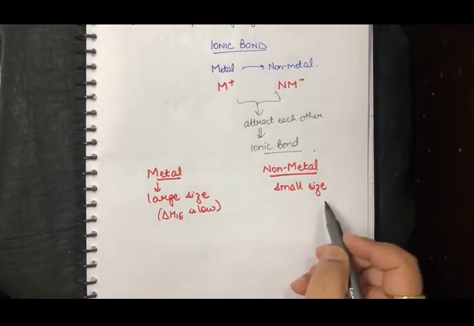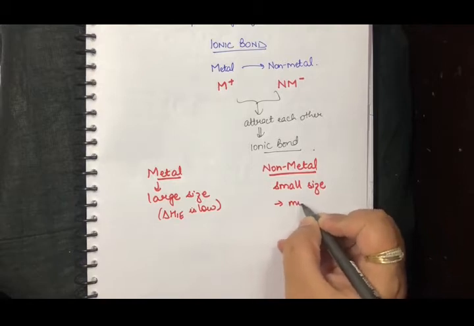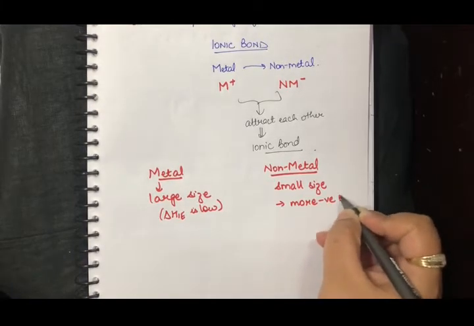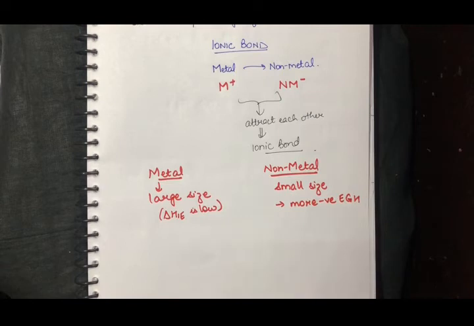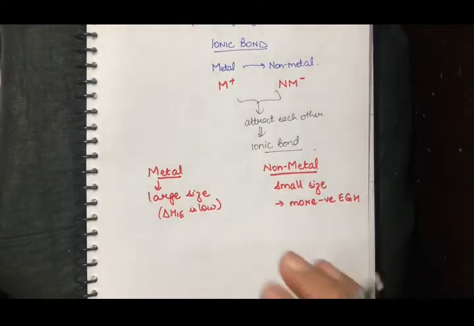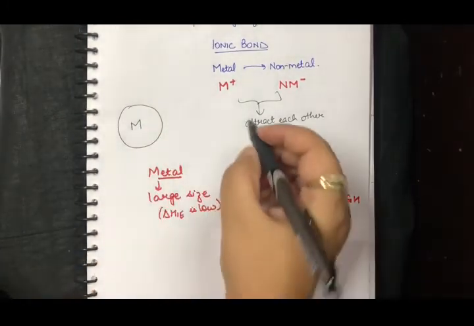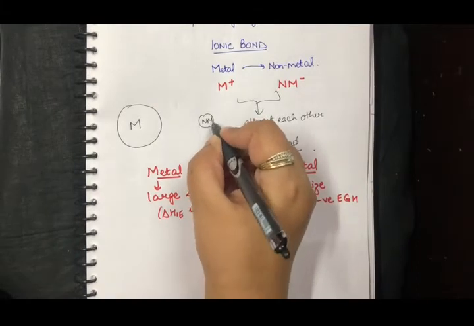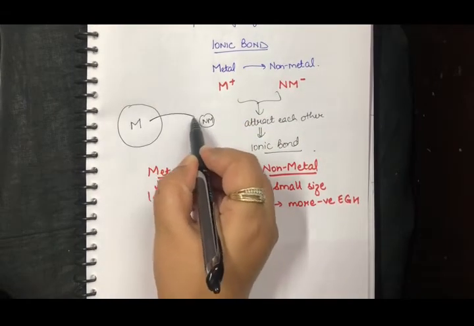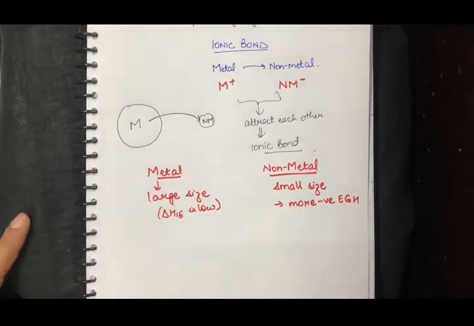So if it is having a small size, it will easily accept that electron, or I can say more negative electron gain enthalpy. So this is an ideal condition when I'll say that a perfect ionic bond is formed. But what if it is not possible? I'll just give you a representation of this. What I am trying to say here, this is a metal, this is the non-metal. This would easily give out its electron, and this will easily accept. So this is going to be the perfect case scenario.